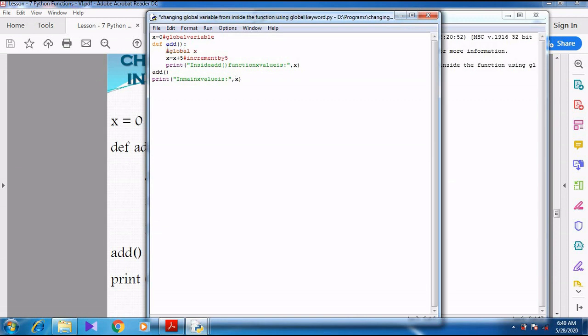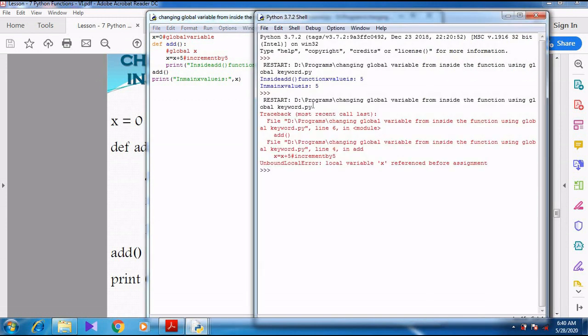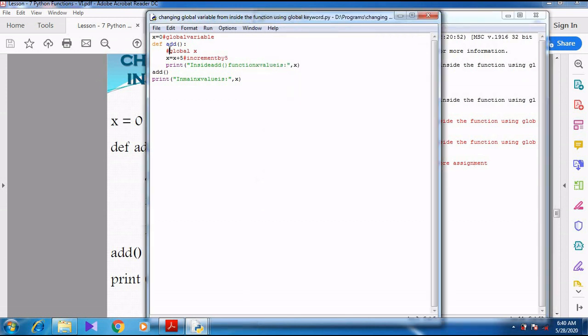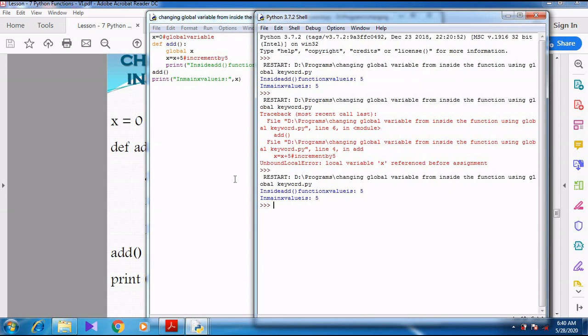But if I do not use the global keyword, just I am commenting it out. So when I press F5, now what happens? Can you see that same error we discussed in the last? Unbound local error. Local variable x referenced before assignment. So without using the global keyword, you cannot access the global variable inside the function. You cannot modify the global variable inside the function. So using the global keyword, we can modify the global variable.